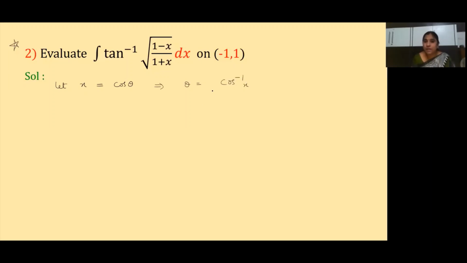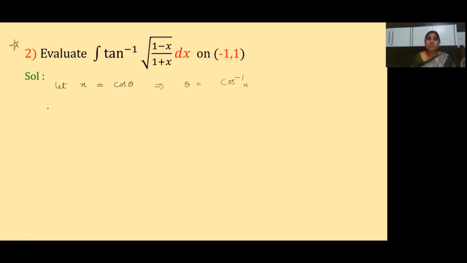Why I am writing this is because in the last step of our answer, we'll get the solution in terms of theta. But our question is in terms of x, no? That means theta again should be replaced back with x only. So that's why here I'm writing the theta value. Theta is equal to cos inverse of x. It means in the last step of our solution, this theta should be replaced with cos inverse of x. Is it clear?